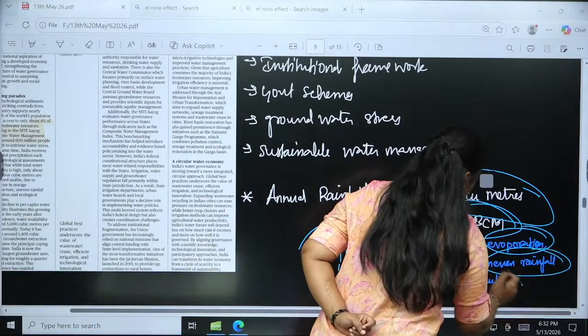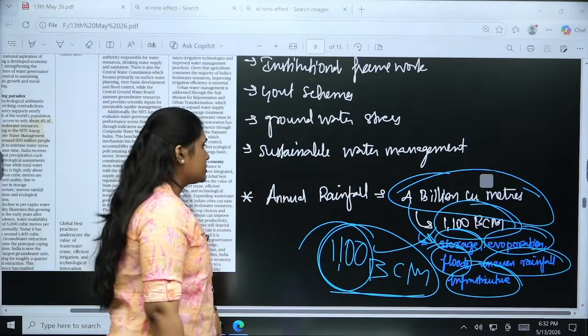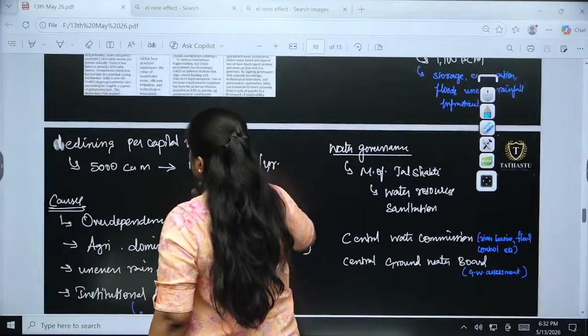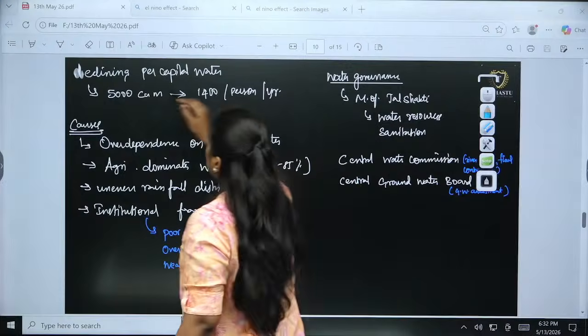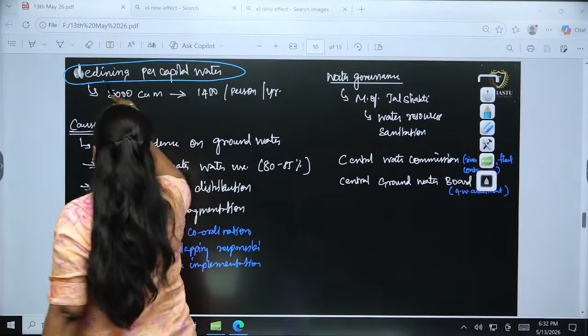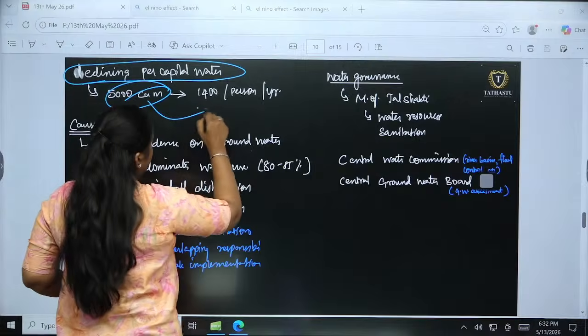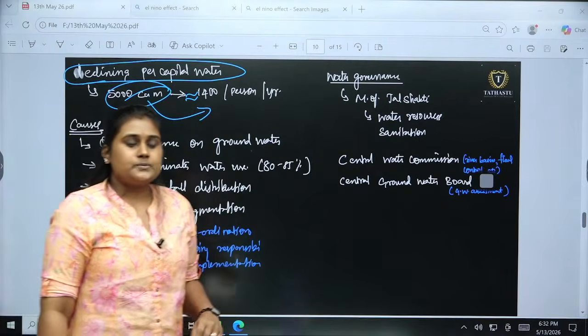Uneven rainfall and infrastructure problems are also major issues with water management with us. The major crux of it is declining per capita water, where we saw 5,000 cubic meters falling to nearly 1,400 cubic meters per person per year.